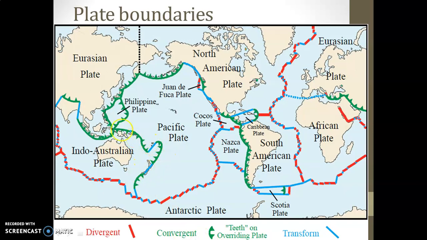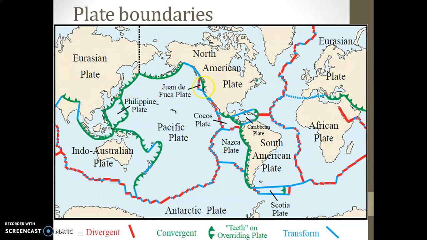If we see this green color line, it shows a convergent plate boundary. When two plates, like the Eurasian plate meaning Europe and Asia, move toward the North American plate and South American plate, these plates collide with each other, and volcanoes erupt and earthquakes occur.